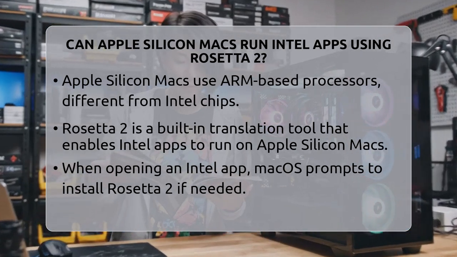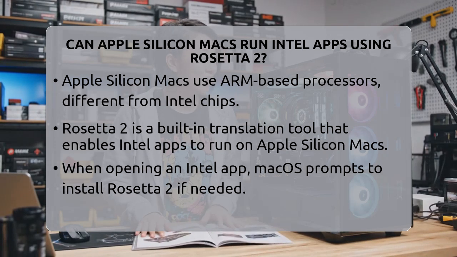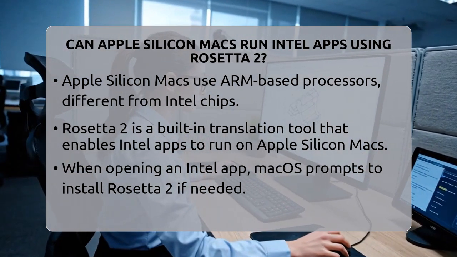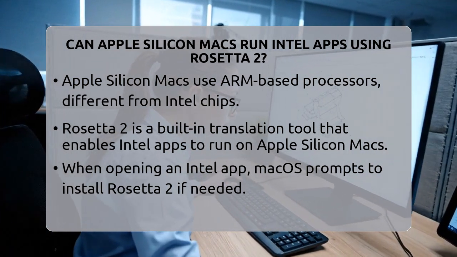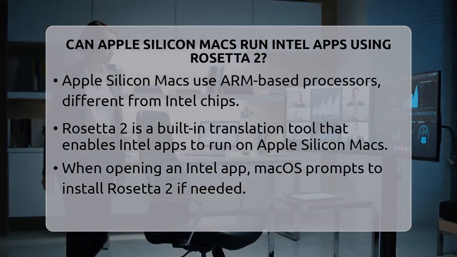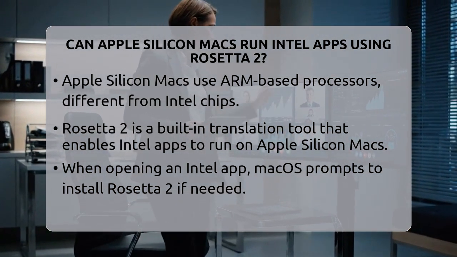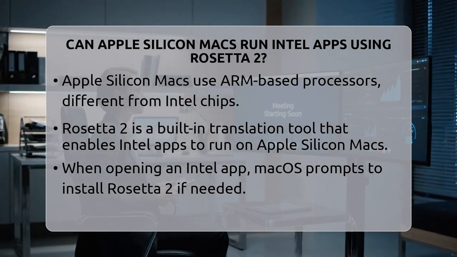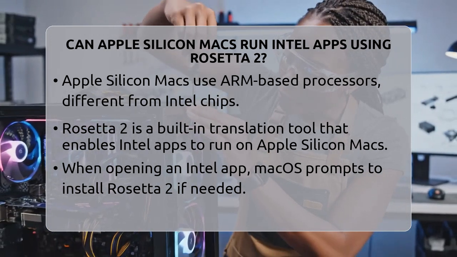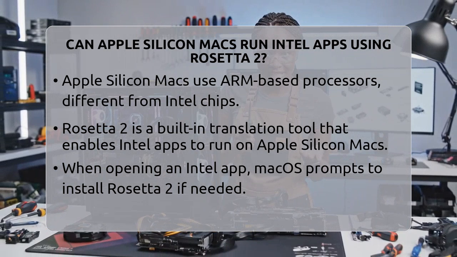Can Apple Silicon Macs run Intel apps using Rosetta 2? Imagine switching to a new computer and still being able to run all your favorite old programs without a hitch. That's what Apple's Rosetta 2 technology makes possible on Apple Silicon Macs. These newer Macs use processors based on ARM architecture, which is different from the Intel chips many apps were originally built for. So, can you still run those older Intel apps on your shiny new Mac? The answer is yes, and here's how it works.